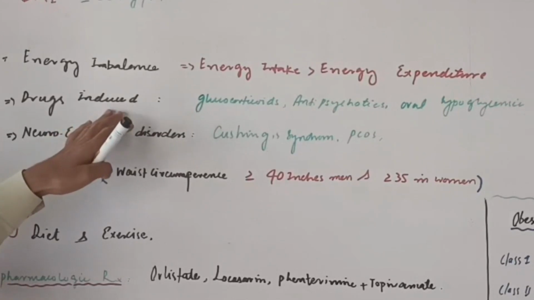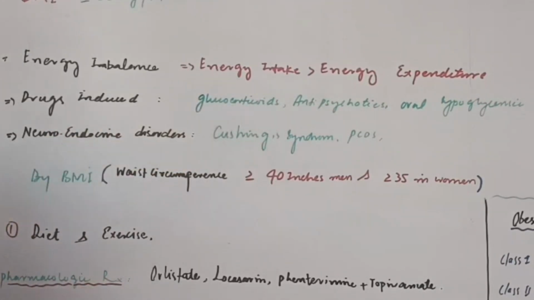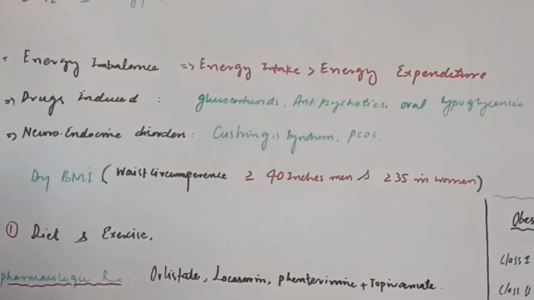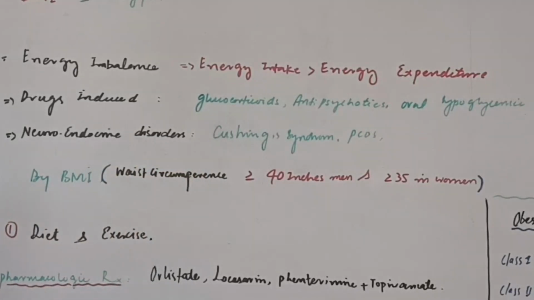The other is drug induced. For example, some drugs like glucocorticoids, antipsychotics and oral hypoglycemics can cause obesity. And the third cause is neuroendocrine disorder. For example, Cushing syndrome and polycystic ovarian syndrome can also cause obesity. Cushing syndrome actually causes abdominal or central obesity.